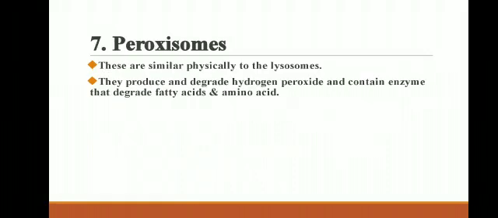The next cell organelle is peroxisomes. These are similar physically to lysosomes. They produce and degrade hydrogen peroxide and contain enzymes that degrade fatty acids and amino acids.